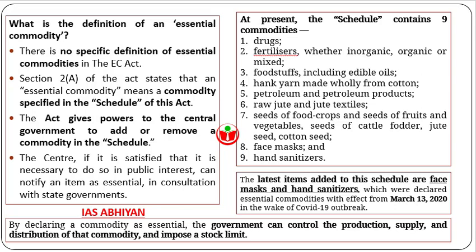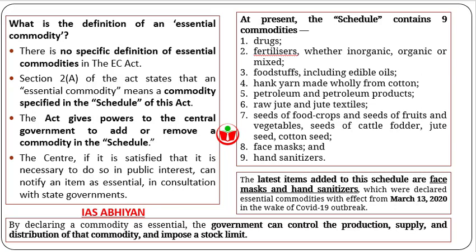The center, if it is satisfied that it is necessary to do so in public interest, can notify an item as essential in consultation with state governments. At present, the schedule contains 9 commodities. They are drugs, fertilizers, foodstuffs, hank yarn made wholly from cotton, petroleum and petroleum products, raw jute and jute textiles, seeds of food crops and seeds of fruits and vegetables, seeds of cattle fodder, jute seed, cotton seed, face masks